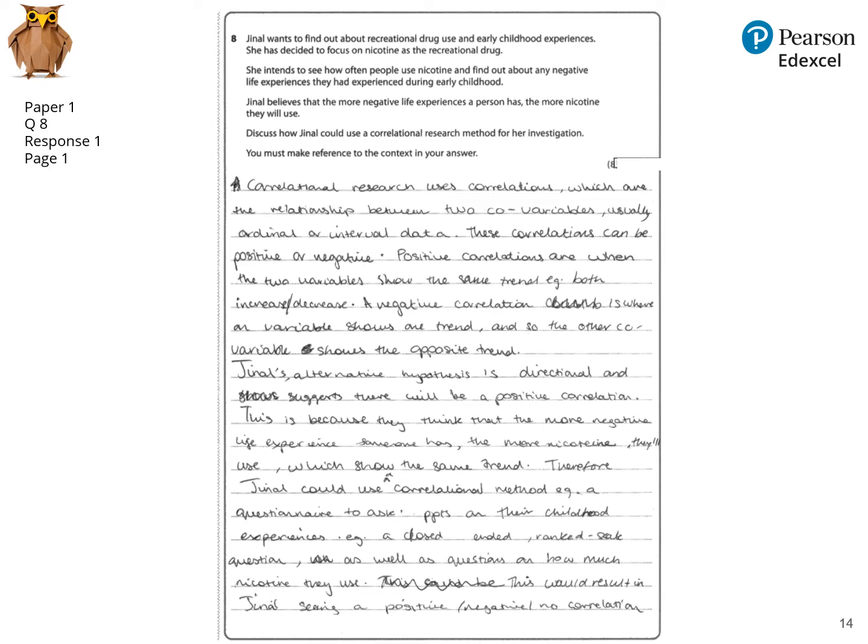So here we have an opening to the question which focuses on what correlational research involves. And then in the second half of this page, we move on to Janelle. I'd like to just pick out again a few useful phrases. So this is because, therefore, this would result in, showing, again, logical chains of reasoning, so connections between ideas which show that the student really understands why, in this case, something would be done when conducting a piece of research.